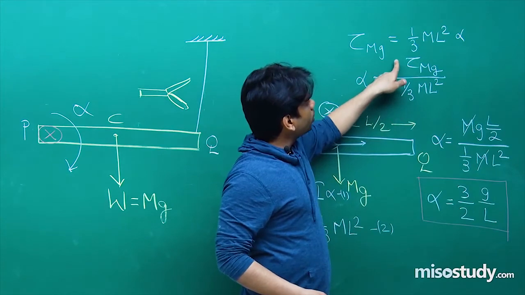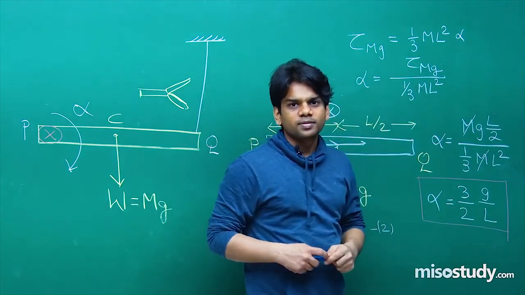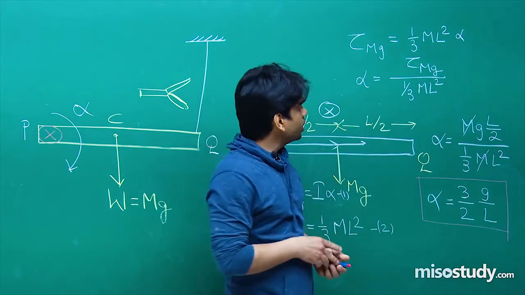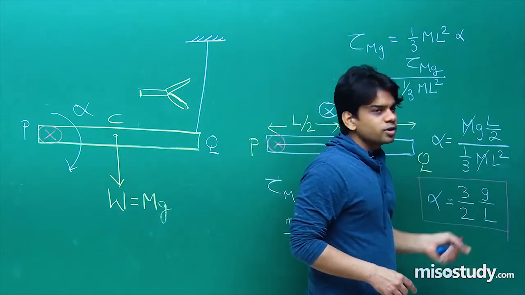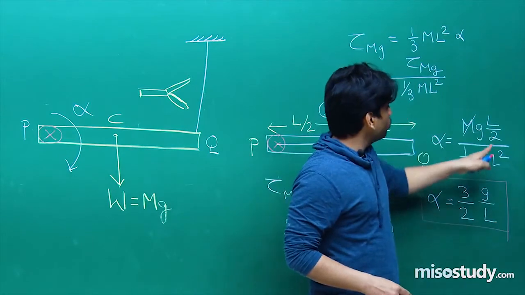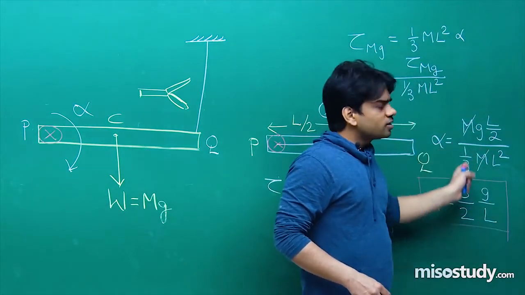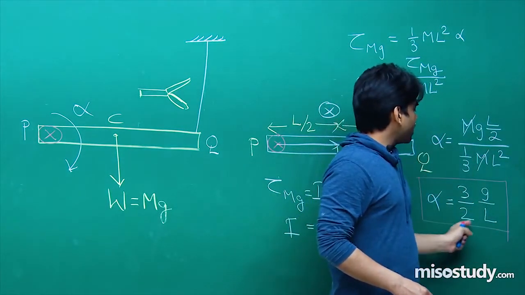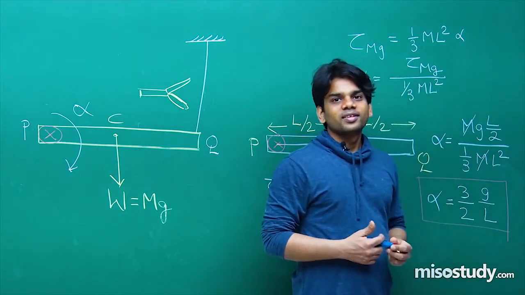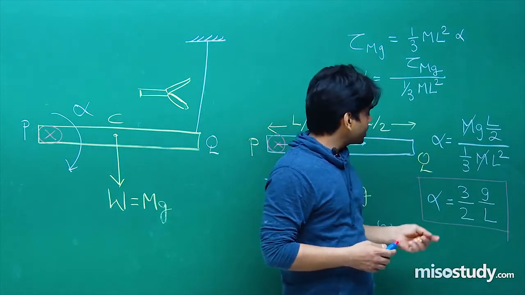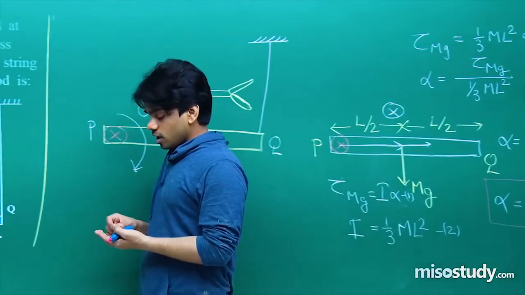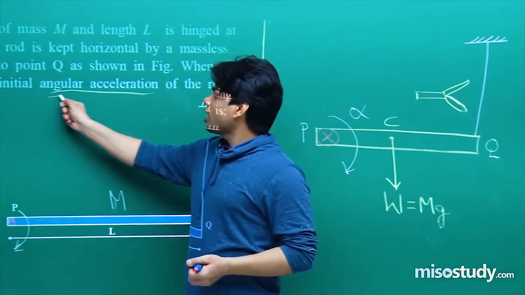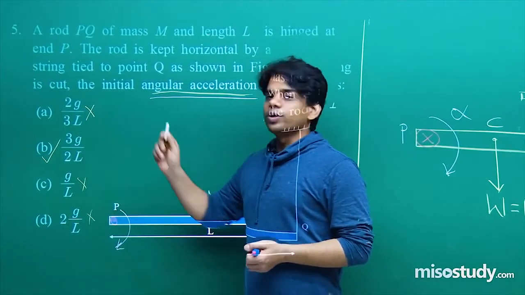Alpha will turn out to be torque of mg divided by 1 by 3 ml square. That is how you have to proceed. Finally, alpha is equal to mgl by 2 divided by 1 by 3 ml square. Try to simplify this, you will get 3 by 2 g by l. That's the answer of the question. So finally, alpha, the angular acceleration that has been asked, turns out to be 3g by 2l.